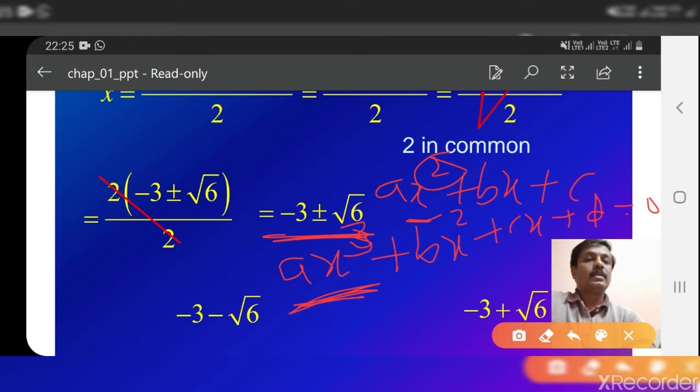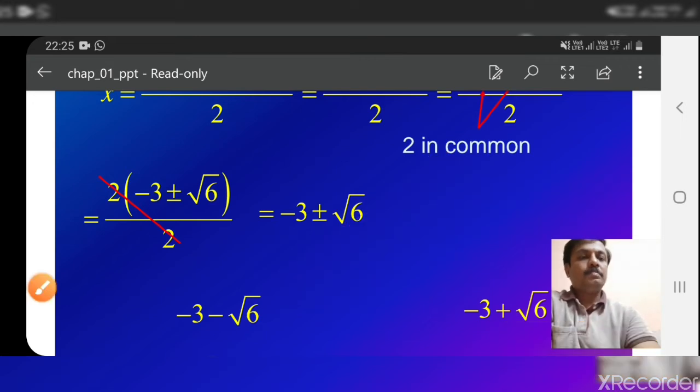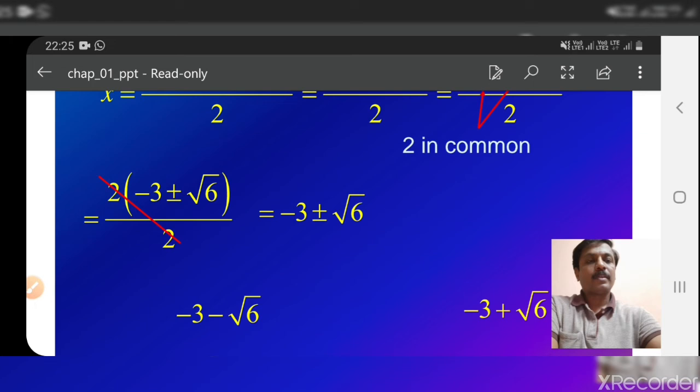Remember this. So it is a quadratic equation. The order of this equation is called 2, and here the order of the equation is 3. If the highest power of x is 4, then the order is called 4. That way. So this is how we solve a quadratic equation using the formula.